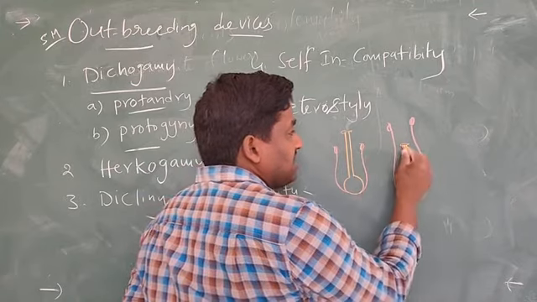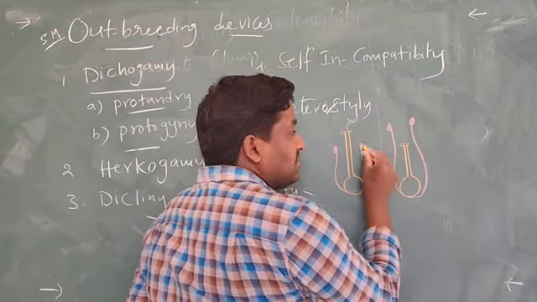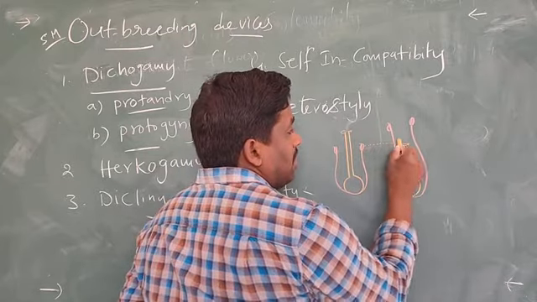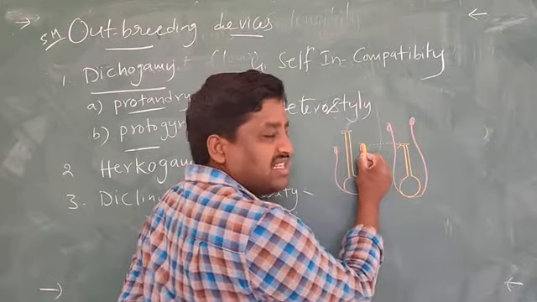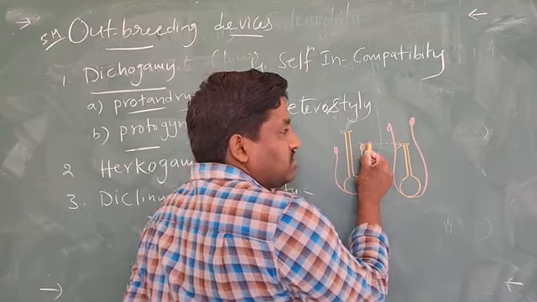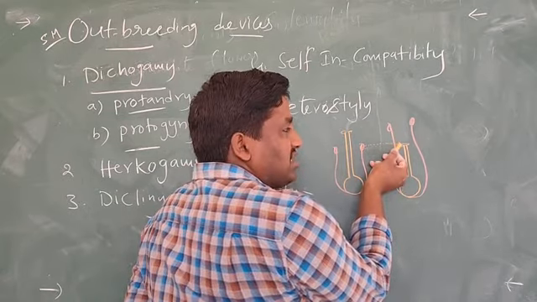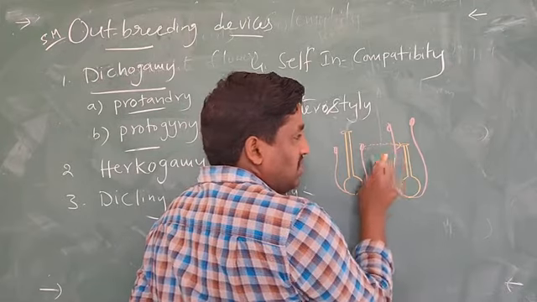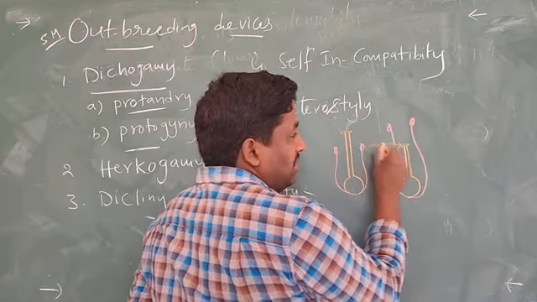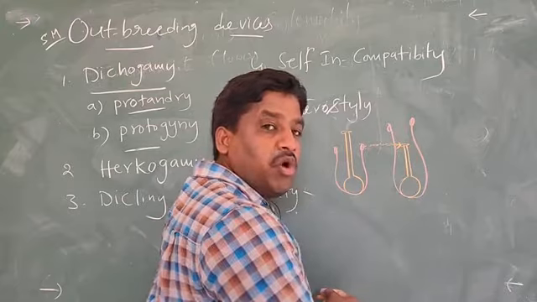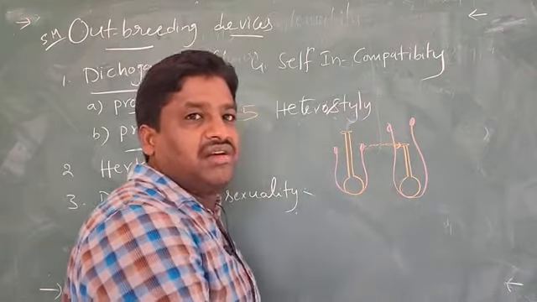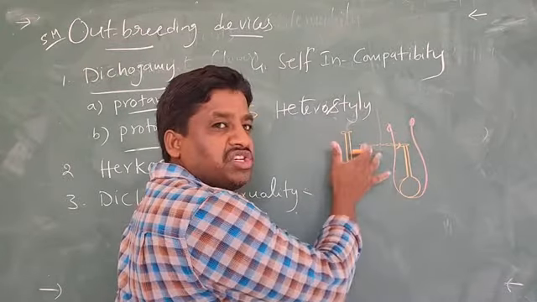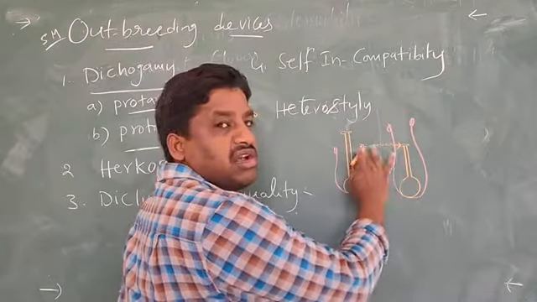The anther and stigma are similar in height. So pollen grains are released here and reach the stigma that is at the same height. That's why it favors cross pollination. In these flowers, self pollination is prevented and cross pollination is favored.